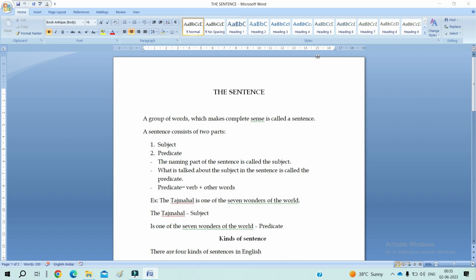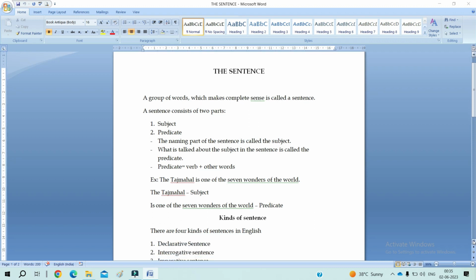Okay. Let's see one example. The Taj Mahal is one of the seven wonders of the world. Here, the Taj Mahal is a subject and is one of the seven wonders of the world is a predicate, because it is talked about the subject in the sentence.